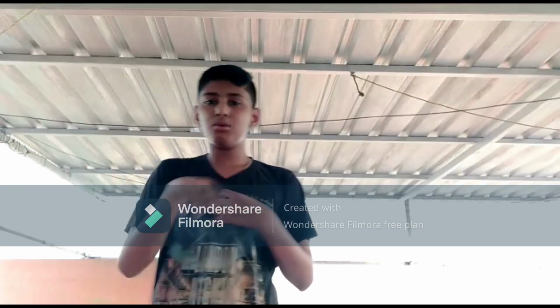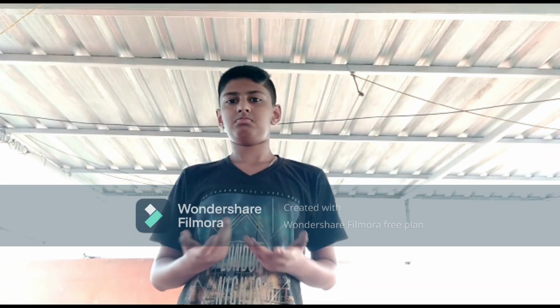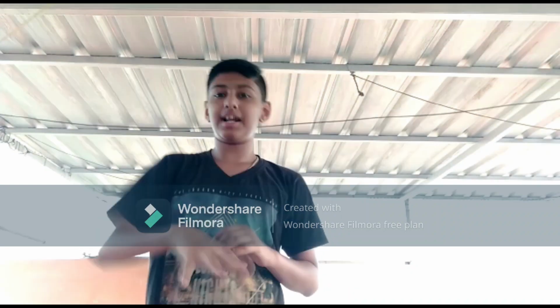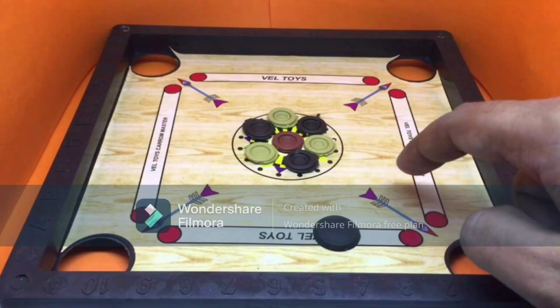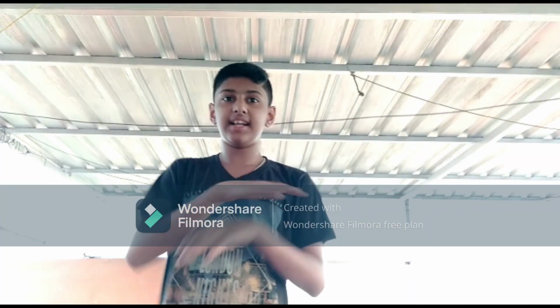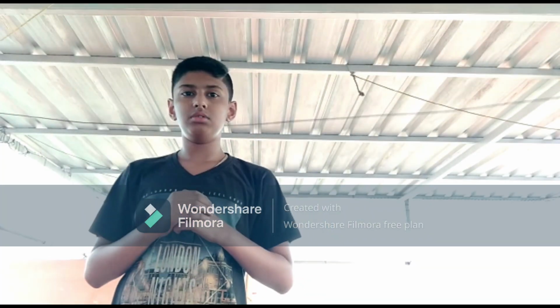Do you know why we put powder on a carom board before we play a game? Powder is spread on the carom board as powder reduces friction between the carom board and the striker so that the striker can slide smoothly on the board.